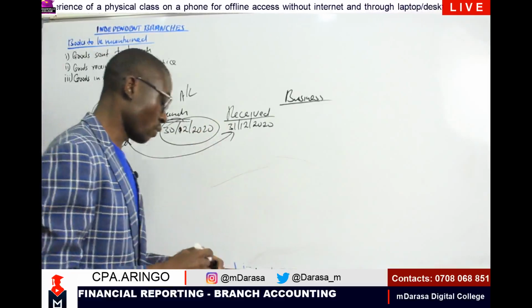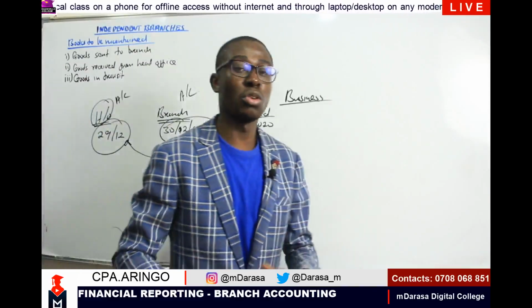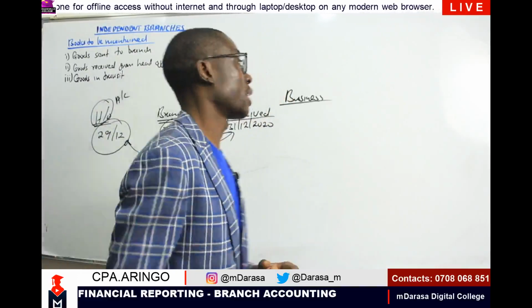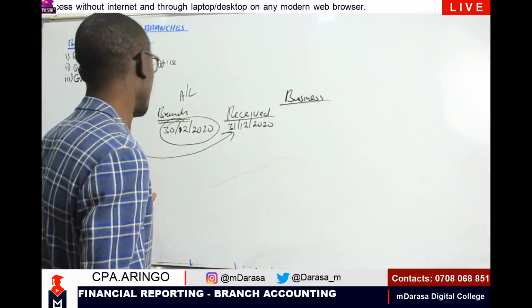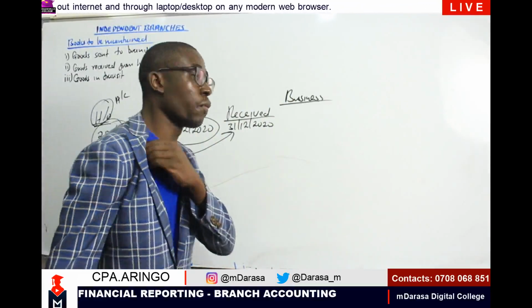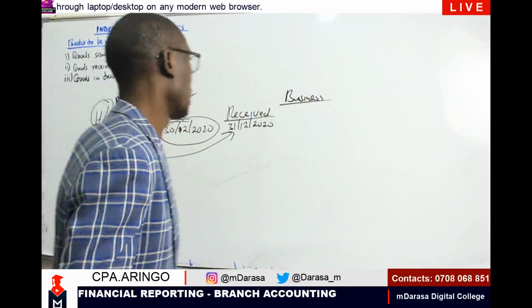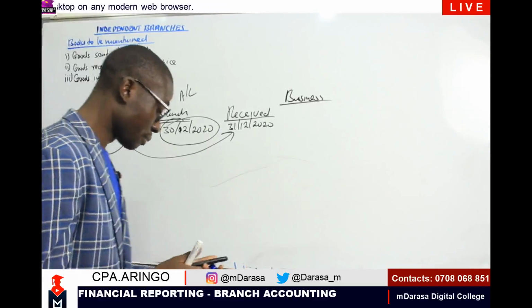So in such a case, this is what you're terming as goods in transit. They are not going to be accounted for either under branch or head office, but when you're looking at it as a business as a whole, they are going to be taken care of. That is goods in transit.